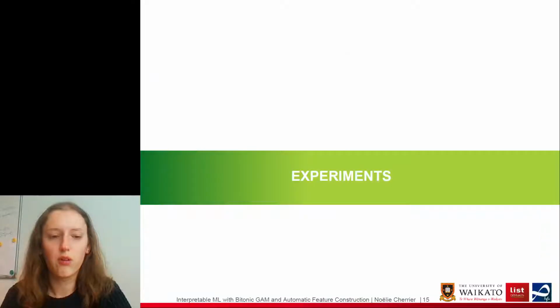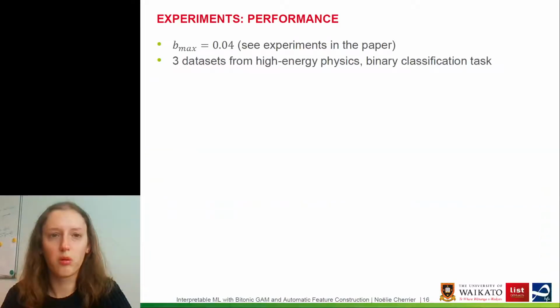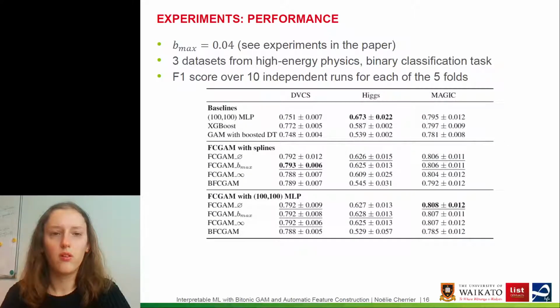So now that we have our 4 variants, I can present to you the experiments. We set the parameter Bmax to 0.04. We conducted experiments to determine this parameter in the paper. And we consider 3 datasets from high energy physics. The 3 of them are binary classification tasks. And we compute the F1 score over 10 independent runs for each of 5 folds.